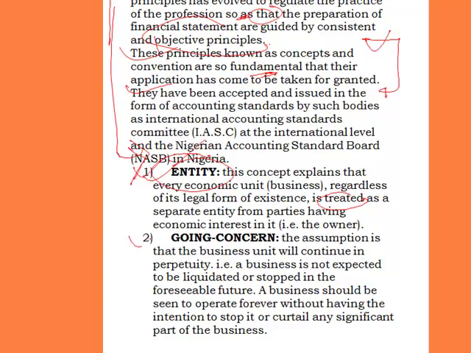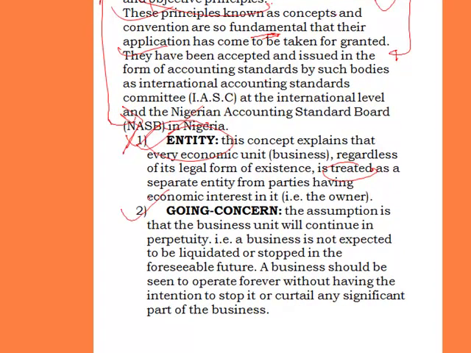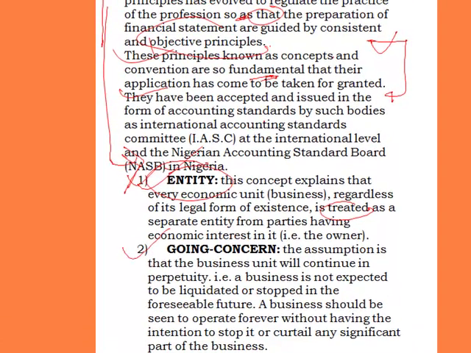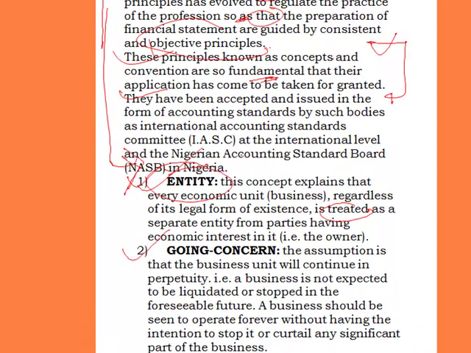I will say going concern concept. Going concern is a concept in accounting which states that a business will continue to exist in perpetuity, without the owner or the person that has an economic interest in it having the mind of curtailing any significant part of the business.